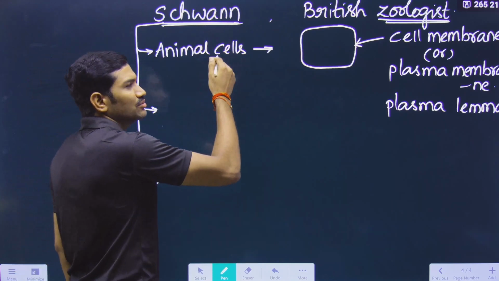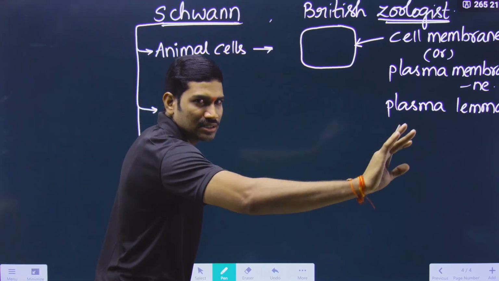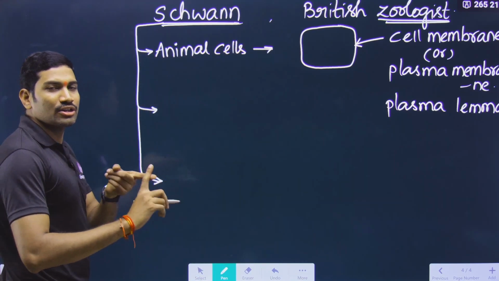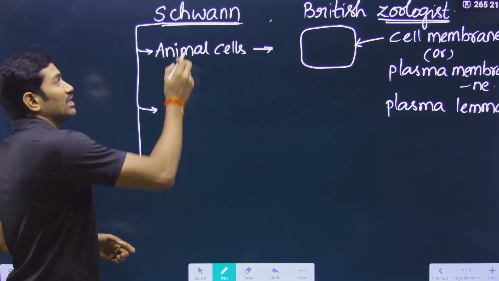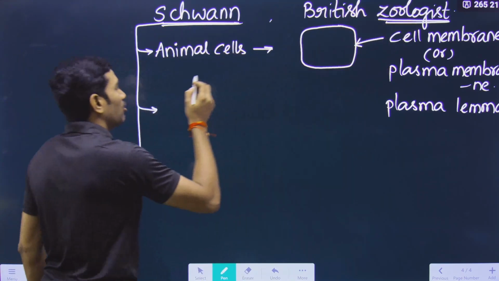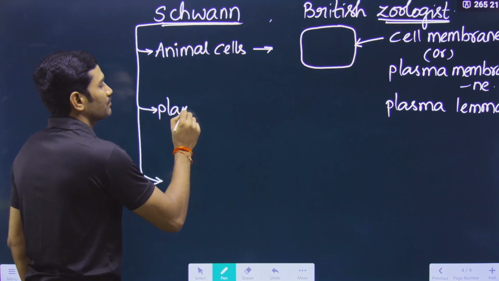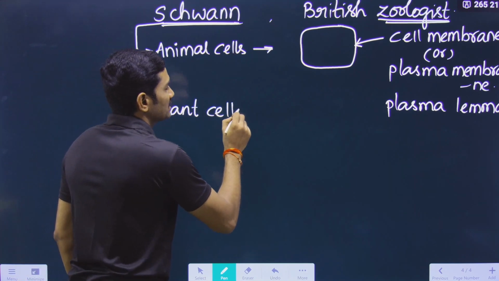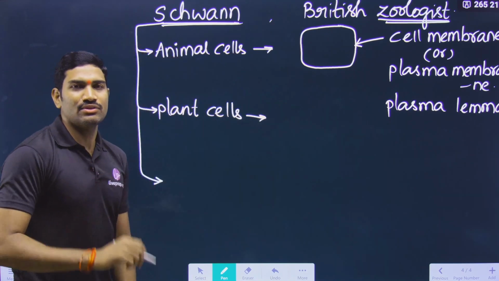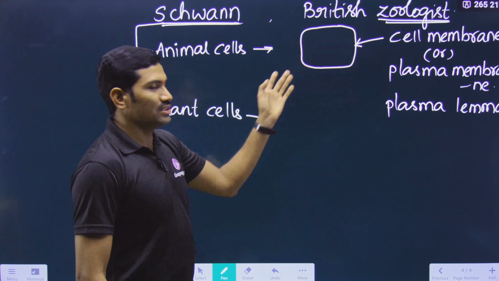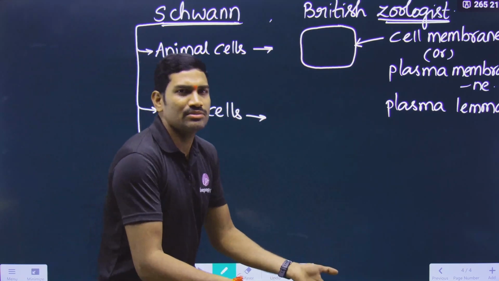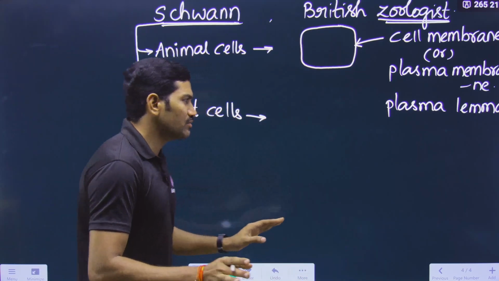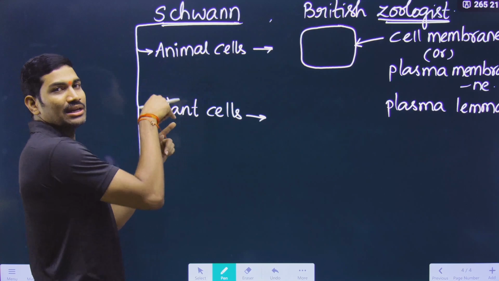So Schwann observed animal cells. That sentence is completed, and now here you will get a confusing statement. Even though he is a geologist, he also observed some plant cells. Some students are getting confused here. If he is a geologist, it is not mandatory that he should not observe this. So in this way, he observed both animal and plant cells.